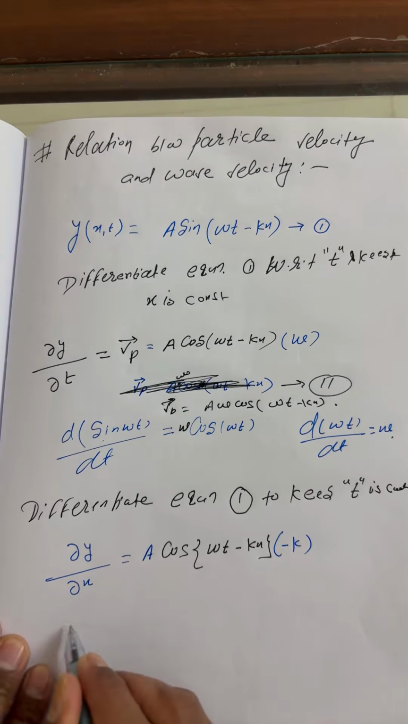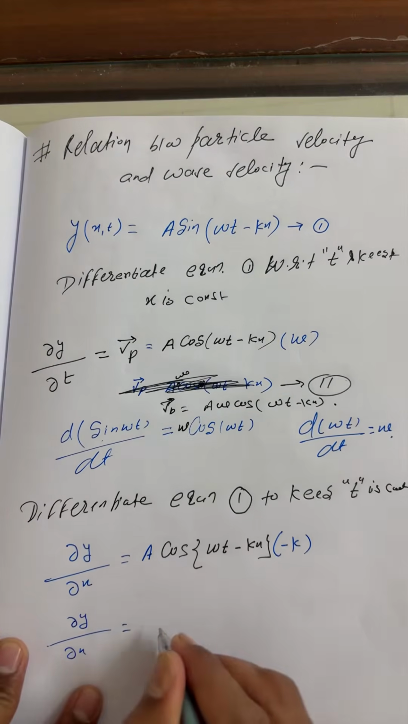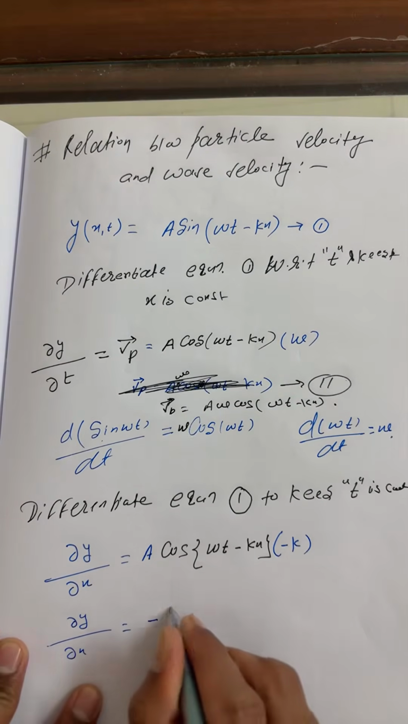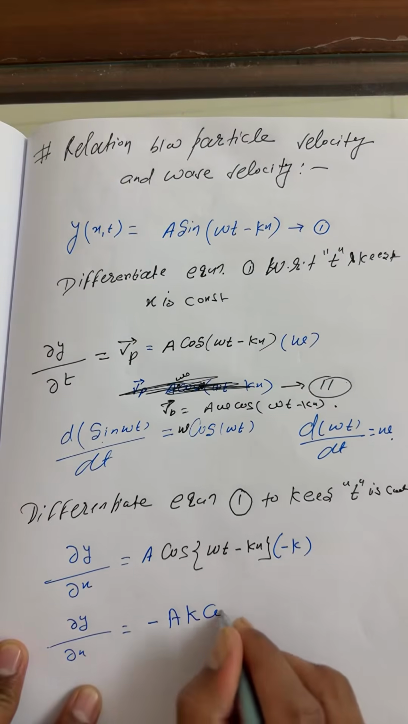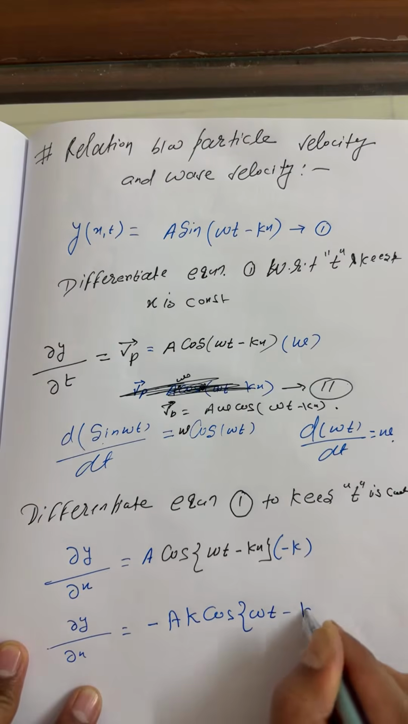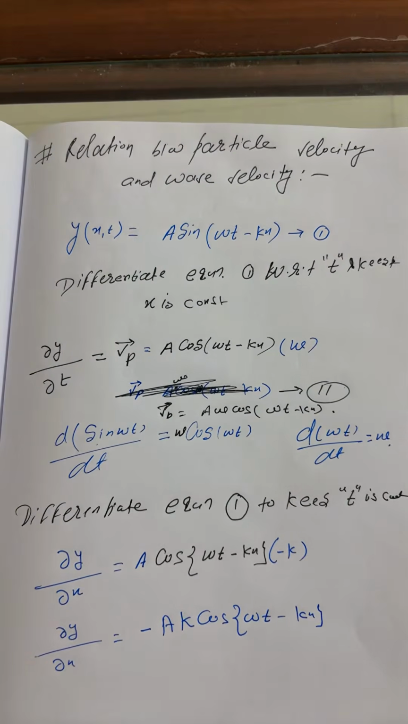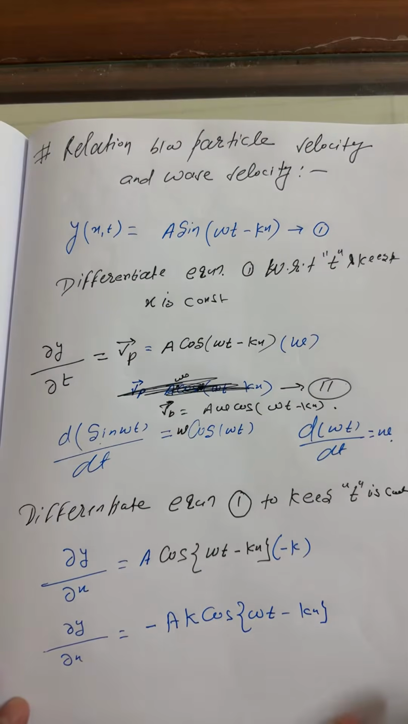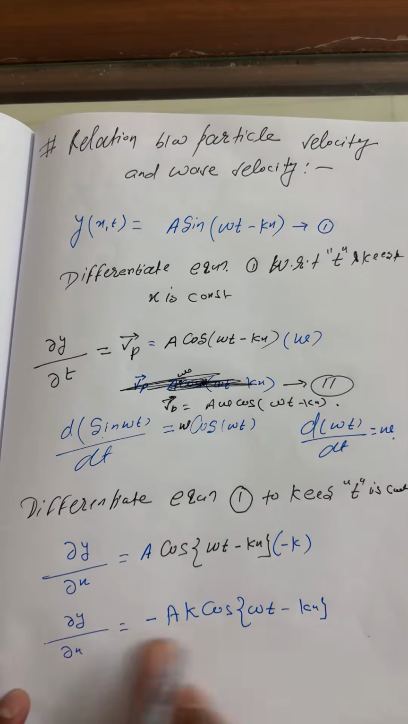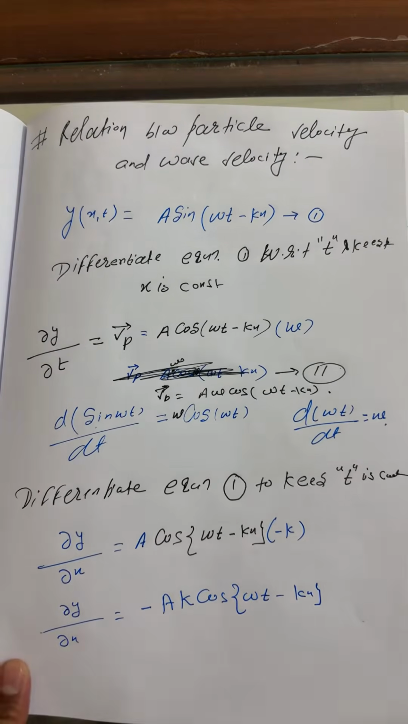So you can write this is basically the slope here, dy by dx. You can write, my dear, the slope here. So this is minus a k cos of omega t minus kx. This is nothing but, what you can write, basically the slope. This is what you can say, the slope here.